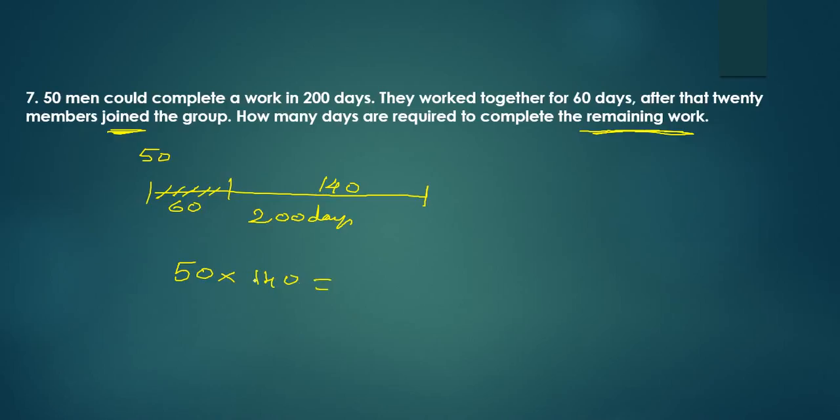But what happened here? The workforce is increased by 20. So this 50 will become 70 men. How many days do they require to complete the work? 70 times D equals 50 times 140, which implies D equal to 100 days.